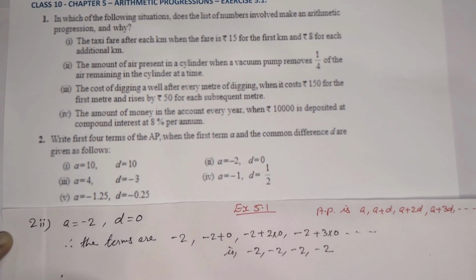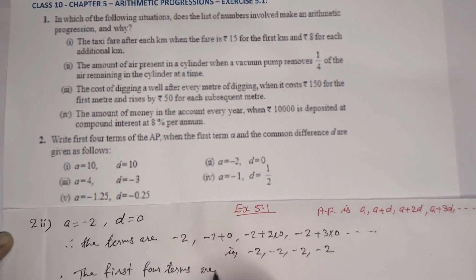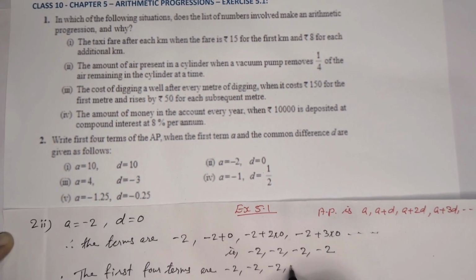Therefore, the first 4 terms are minus 2, minus 2, minus 2 and minus 2.